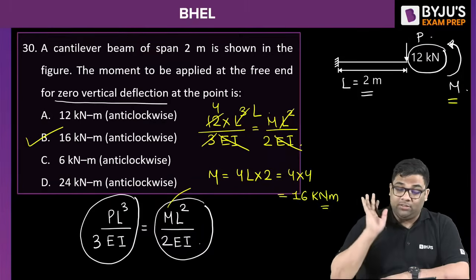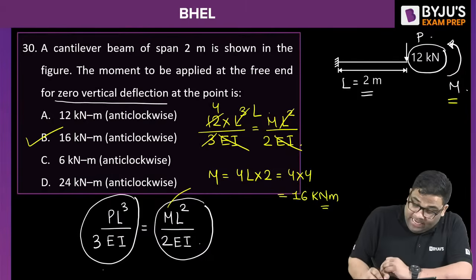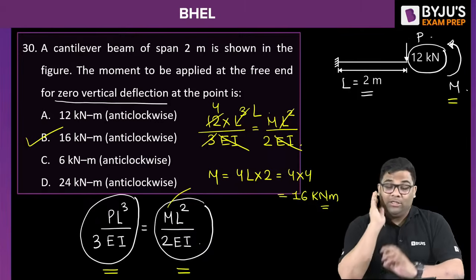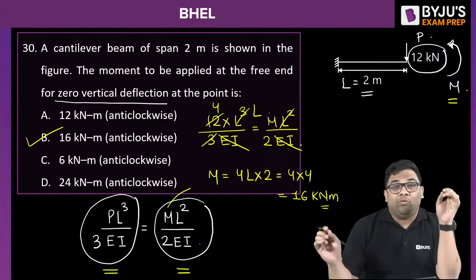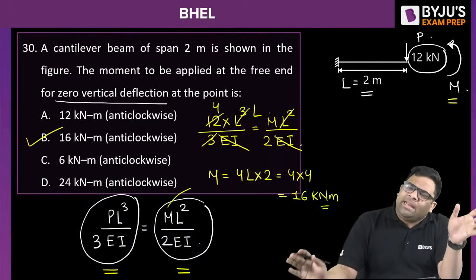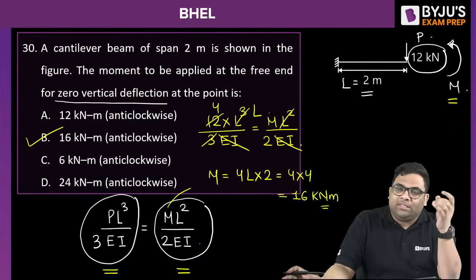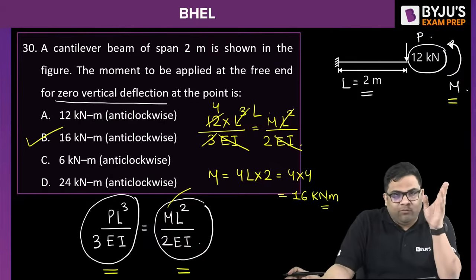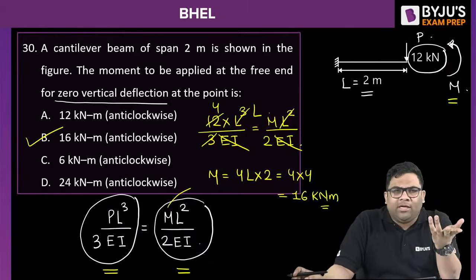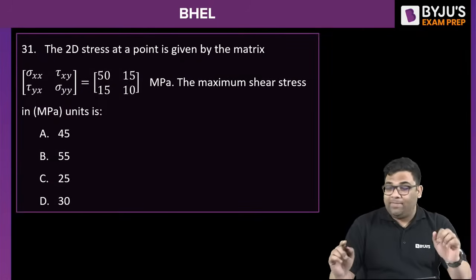So what mistake did you do? Don't do such kinds of mistakes. Now you can see that again you are able to solve this question by knowing the basic formulas. So it's very important that you know all the basic formulas. Then you can easily solve 80 to 90% of the questions. Obviously you cannot solve 100%. Some questions they will ask will be difficult or weird. But even if you solve 80 to 90% of questions, you clear your cutoff.